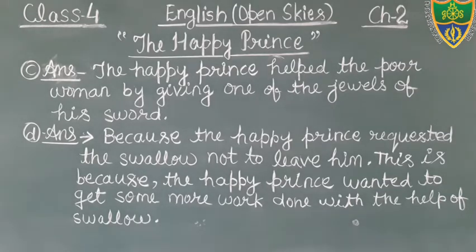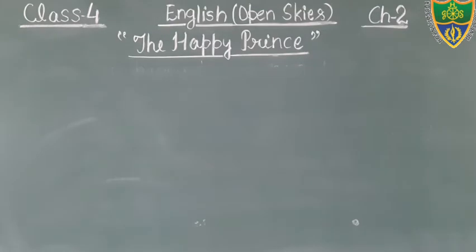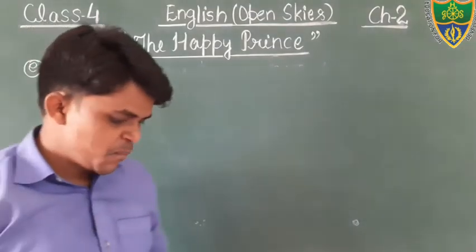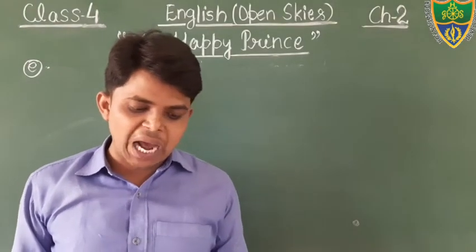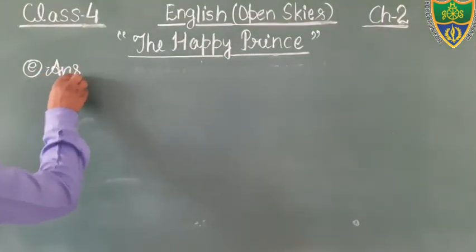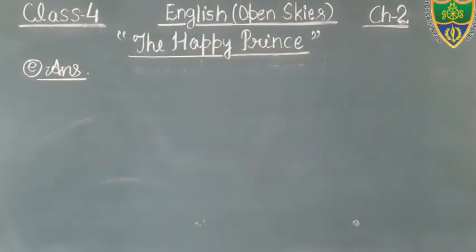What is the next question? What were the two precious things that God ordered the angels to bring? Okay students, I am going to erase it. Now come to the question number E. Just see, what is question number E? What were the two precious things that God ordered the angels to bring? You will write the question from your book, and after writing the question, you will write the answer.